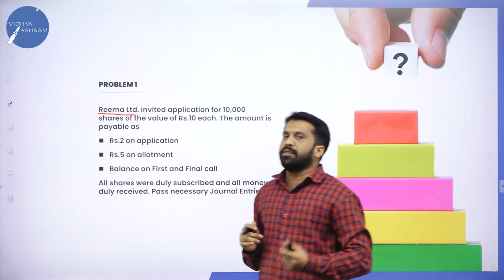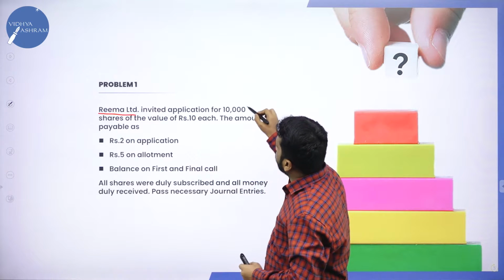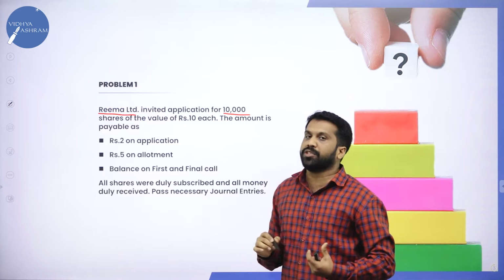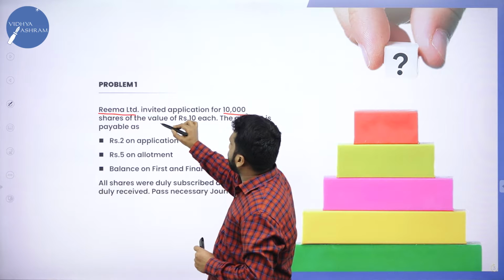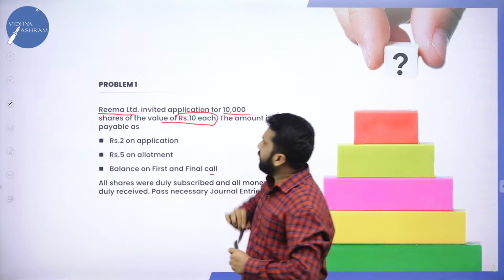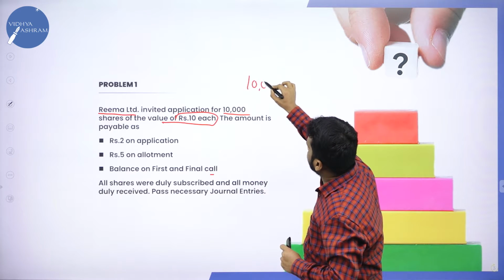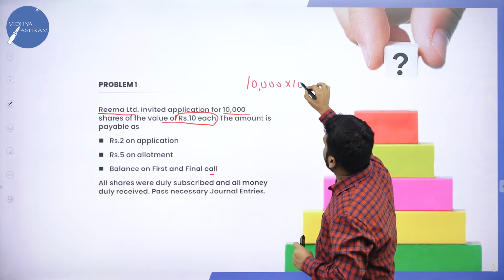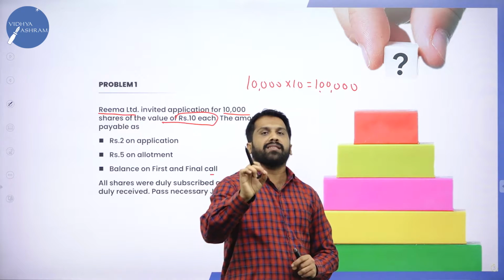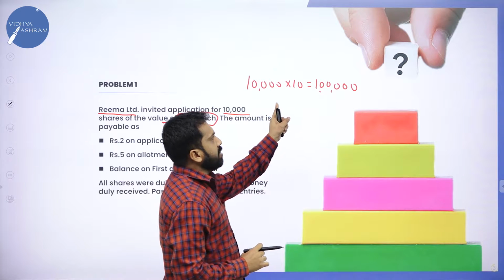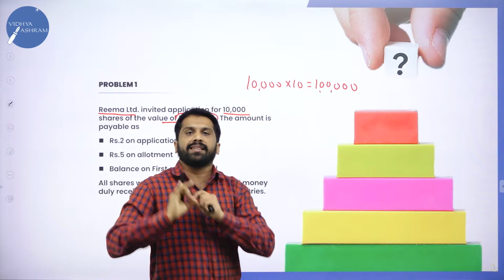Rima Limited. So Rima Limited is the name of the company. Invited applications for 10,000 shares. How many shares are available? 10,000. Shares of the value of 10 each. Each share how much? 10 rupees. Number of shares 10,000, each share value 10. So it will be how much? 1 lakh. 10,000 shares of rupees 10 each. The total worth is 1 lakh.